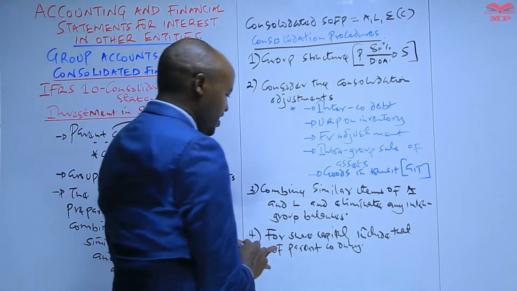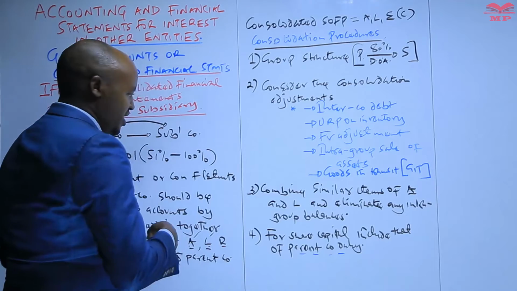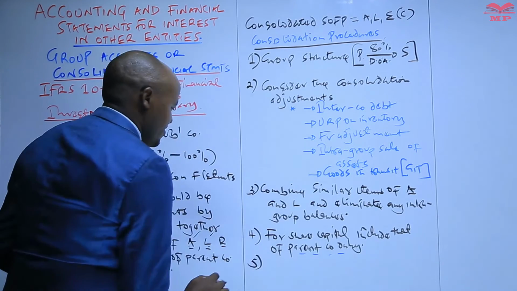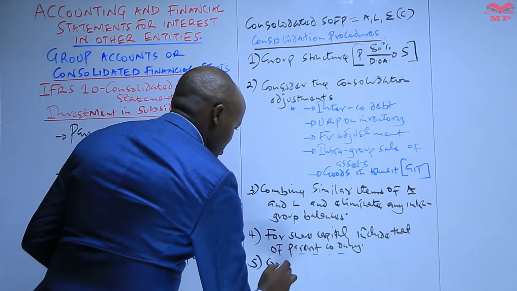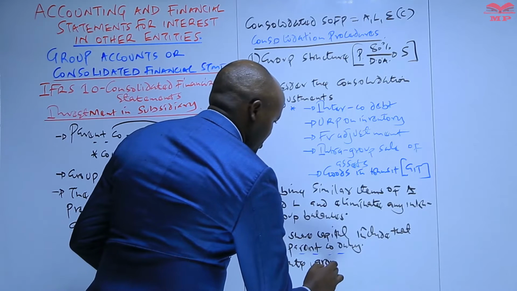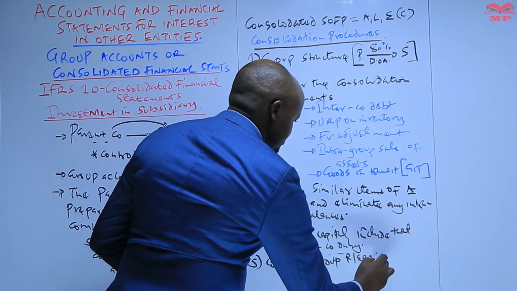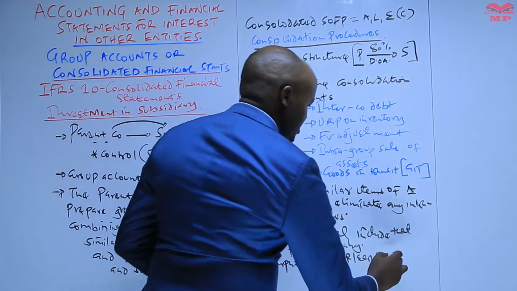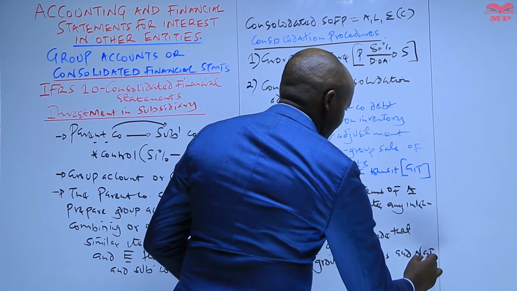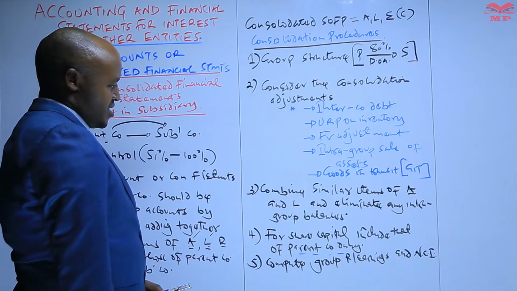We only include that of the parent company only. Very, very important. So then number 5 is that you compute something called the group retained earnings, and something called the non-controlling interest.